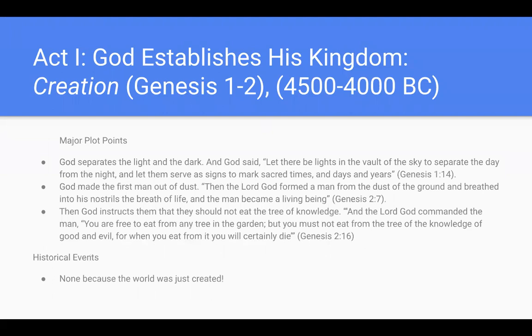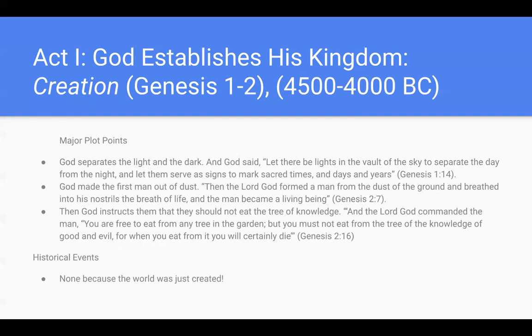Some of the major plot points are when God separates the light and the dark. The verse is, "And God said, let there be light in the vault of the sky to separate the day from the night, and let them serve as signs to mark sacred times and days and years." God then made Adam, which is the first man.